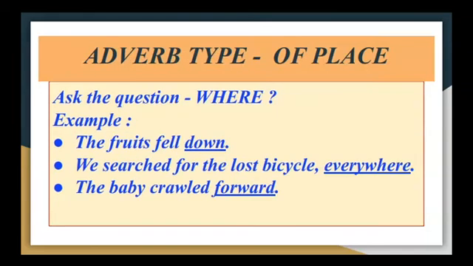Next one, adverb type of place. Here we need to ask the question where. The fruits fell down. Fell is the verb. Where did they fall? Down. So down is the adverb. We searched for the lost bicycle everywhere. Where did we search? Everywhere. The baby crawled forward. Where did the baby crawl? Forward. So you've understood all these underlined words are the adverb type of place.